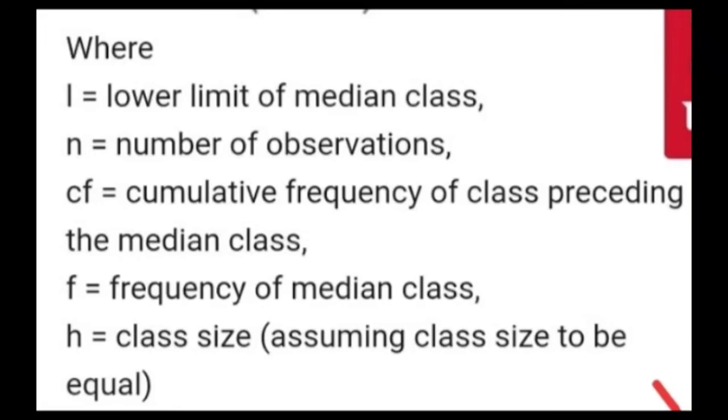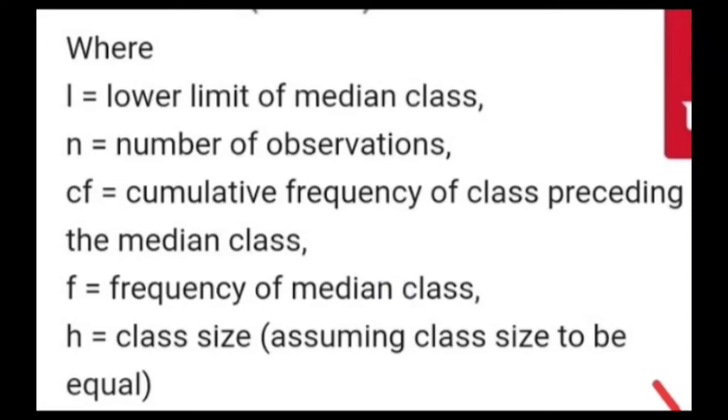Then n means the number of observations. C or CF in the formula means cumulative frequency of the class preceding the median class. So you have to find the median class first, then you can find everything in this formula easily. Then F is the frequency of the median class.